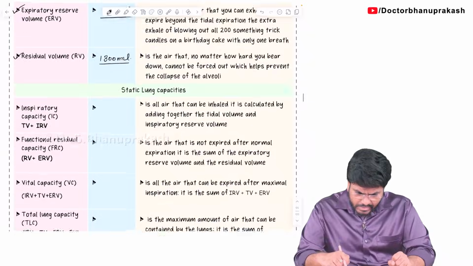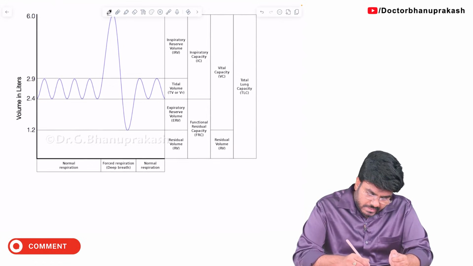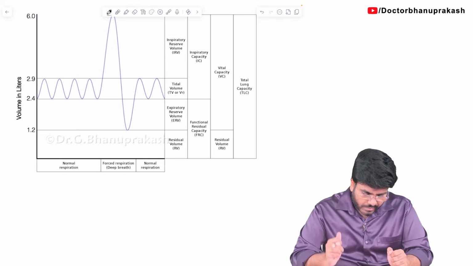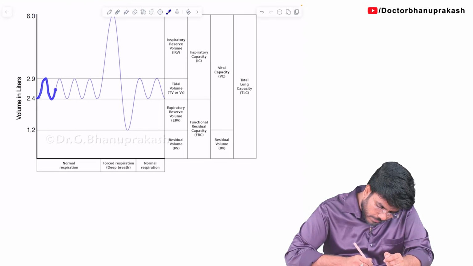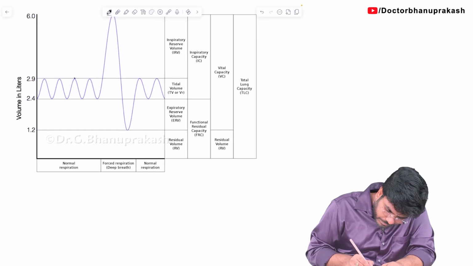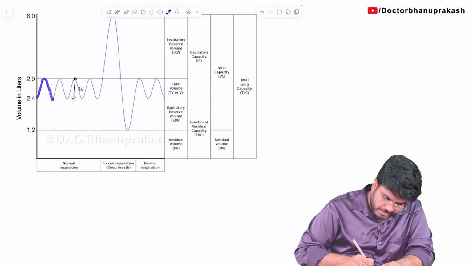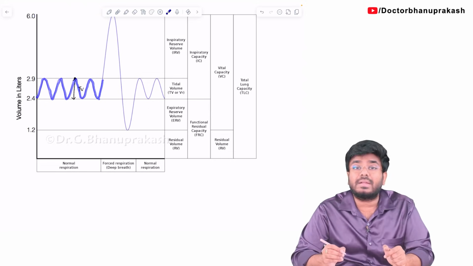Now let me explain these volumes in the form of a graph. See the diagram that I am showing you here, this is called a spirometry. Okay, this is a spirometry diagram. These areas which I am highlighting right now in the blue color, what are these curves? These are your tidal volumes. From here till here, this is the tidal volume. So quiet inspiration, expiration, 500 in, 500 out, 500 in, 500 out. So these curves are your tidal volume.